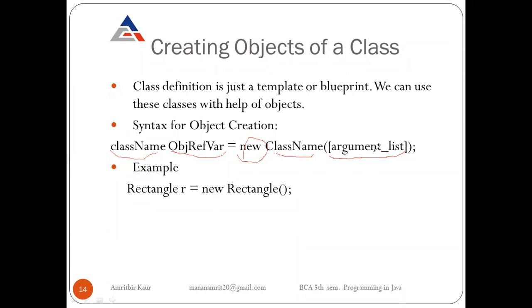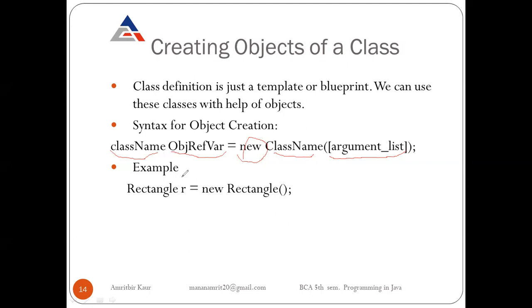In classes and objects, we keep it empty, but when we learn about constructors, then we pass some parameters. So now just see the simple syntax: firstly the class name, then the object name equals new keyword, class name, then parentheses.